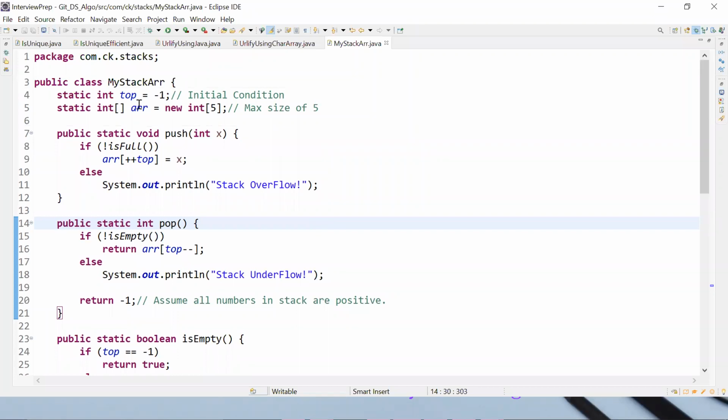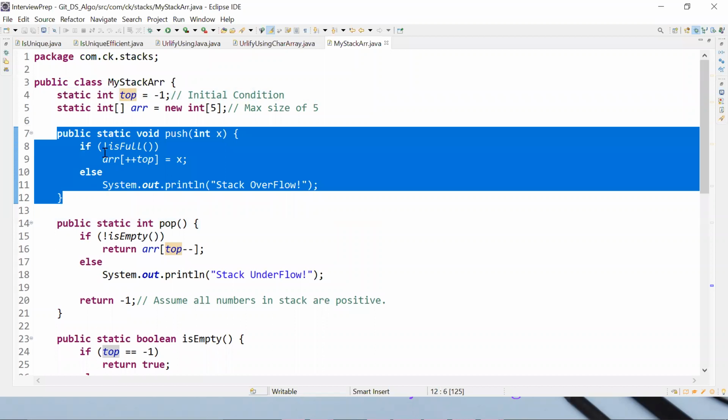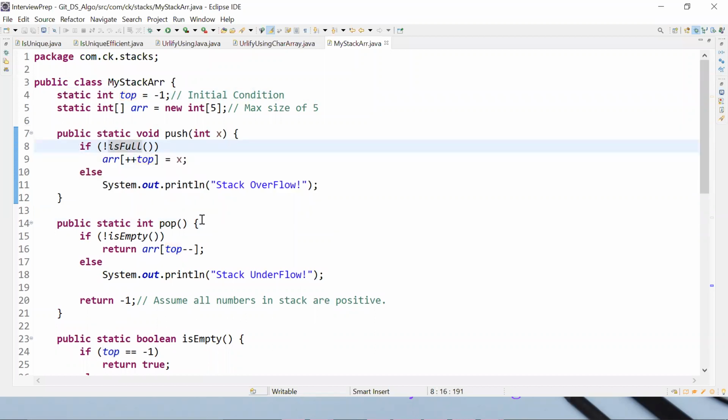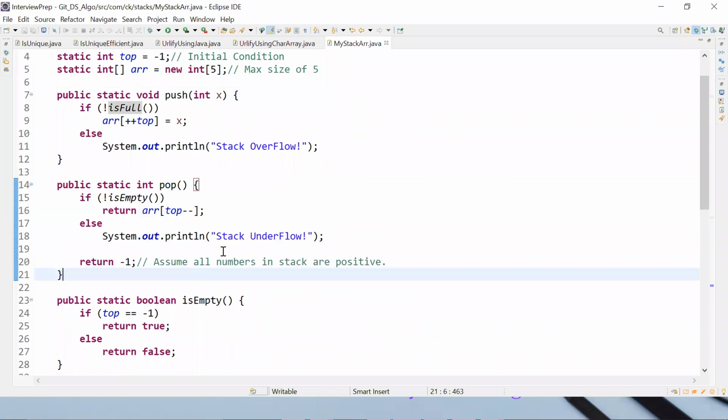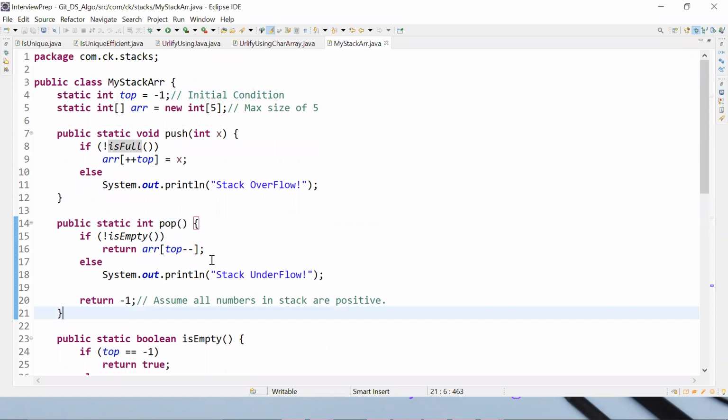We took a top variable and implemented a push method, where we check if it is full or not, and then we implemented the pop method. I told you this push and pop operation should be done in order of one time complexity, and we concluded that we were able to do that as well.